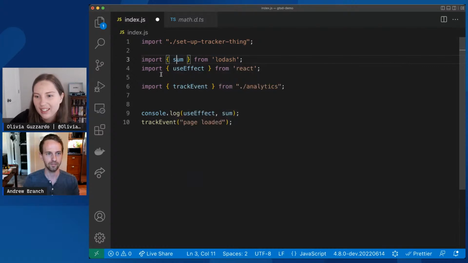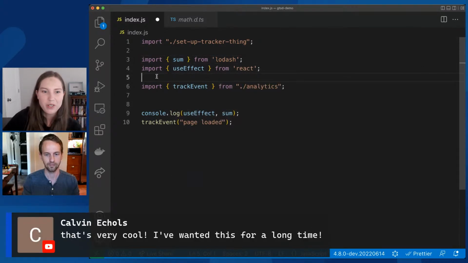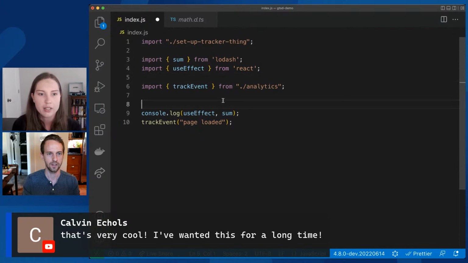So when that happens, we definitely want to hear about it. Awesome. Yeah, we're already getting a lot of good feedback in the chat. Someone said, I've been wanting this for a long time. Not just you. I know this is one of the most upvoted features we've had in the JavaScript community. So Andrew, you mentioned this is experimental. We want to know if it's not working. How do people let y'all know that they've run into an issue?